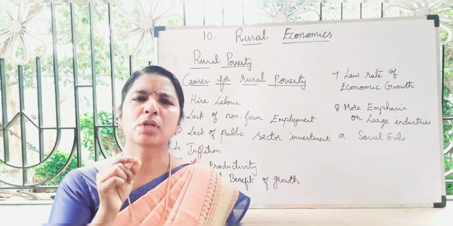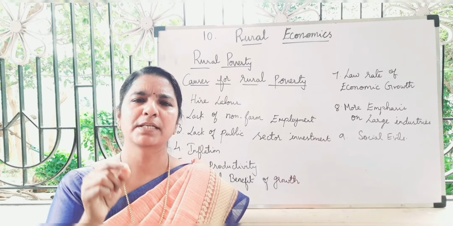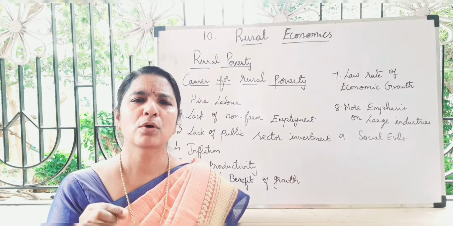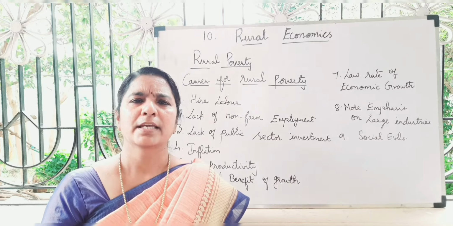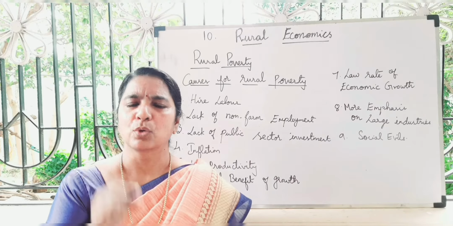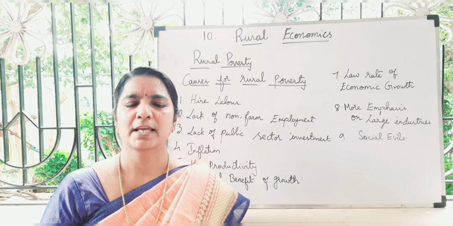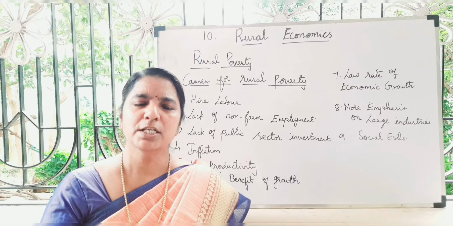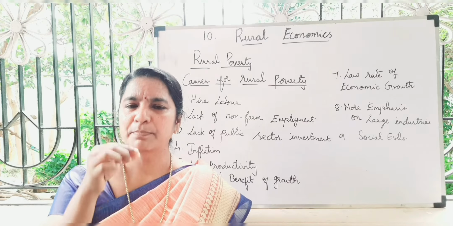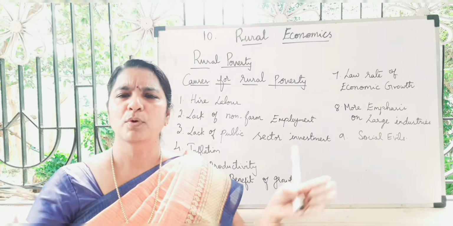Next, in 2005, 80% of people in the rural area were poor. And in the 2015 census, 80 crore people in India are living in the rural area as poor people. Worldwide, 22% of the poor people live in India. So we can say there are so many poor people in India.